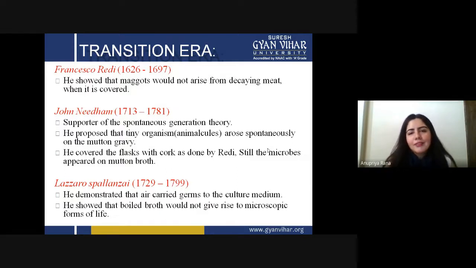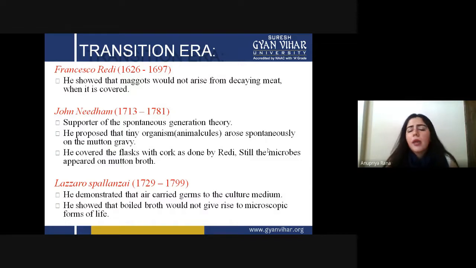Basically they have this thing in mind, maybe it is right or wrong. Maybe the scientist who gave this did not do his study properly. So they are doing this research, and this is a very healthy process for anything, for science development, for environment development. This is a very healthy process. So that's why he proposed a tiny organism, and saw that even if he covers it, they are still inside. So that's why they can be present spontaneously.